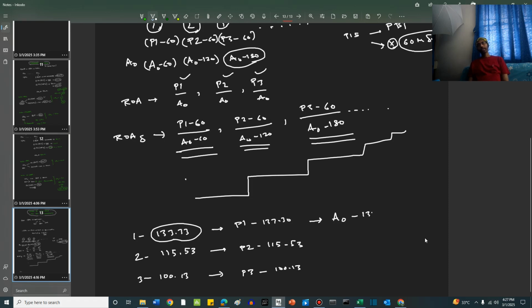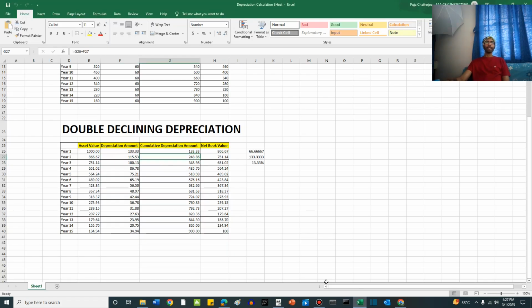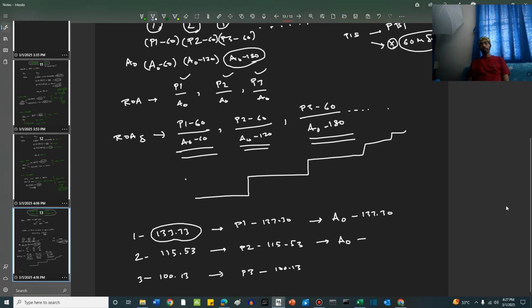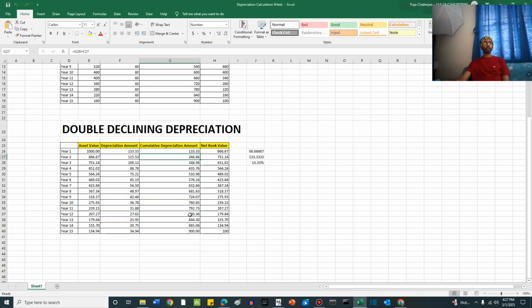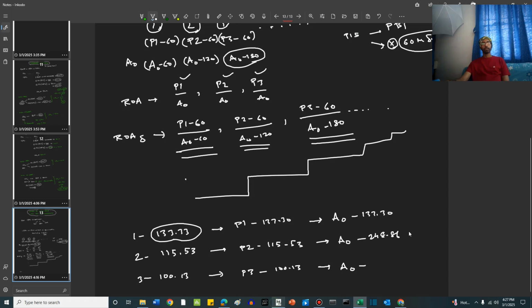Likewise, the assets also change. A0 minus 133.33. Second one, A0 minus 133.33 plus 115.53. Cumulative depreciation. What is the amount? We can check the Excel sheet. The amount is 248.86. Then the third period asset value is equal to A0 minus 348.98. So like this, the assets and the profits are getting impacted.